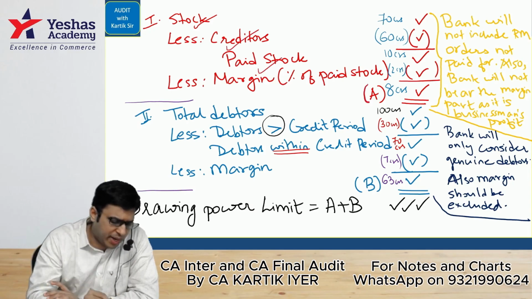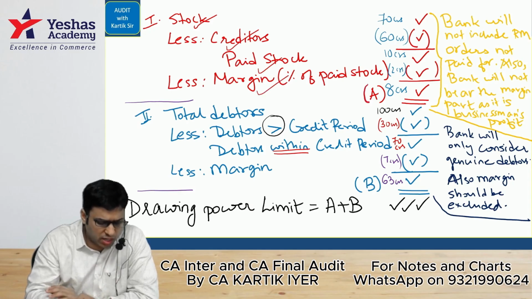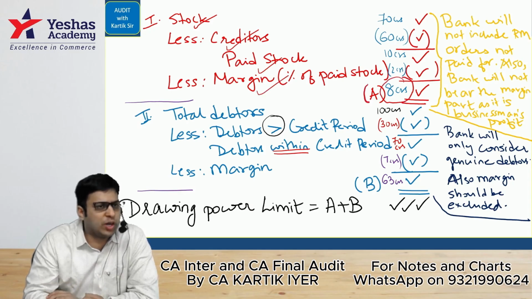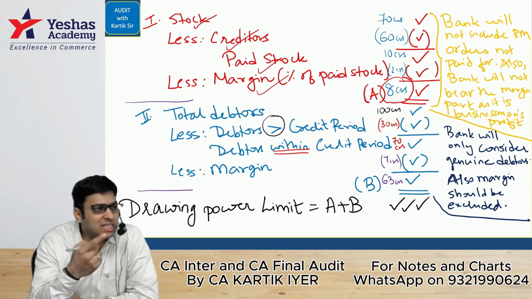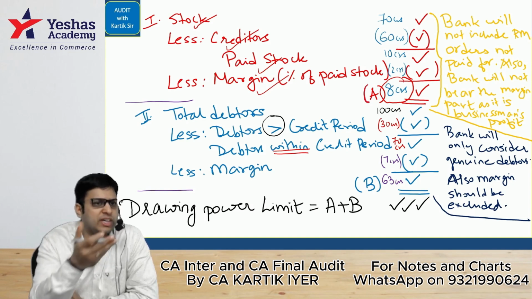So now we look at the paid stock. But in paid stock, the supplier's margin is there. So we have to subtract the supplier's margin and you get A. That is the value that you get. For the B computation, what do we do? We take the debtors. But insincere debtors, I don't want my client to produce goods for insincere debtors because then he may not pay me also if the debtors don't pay him.